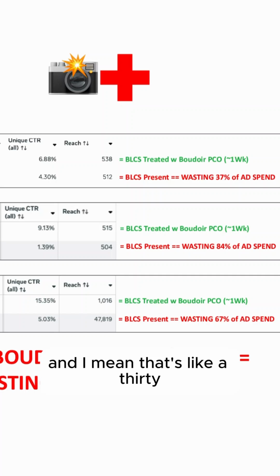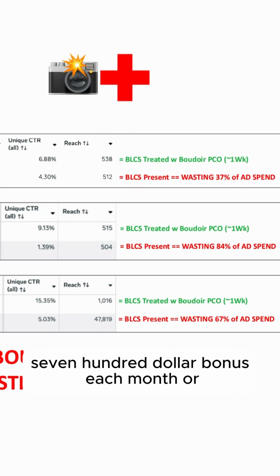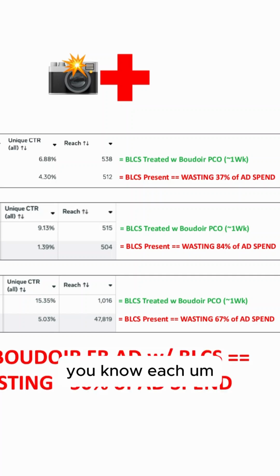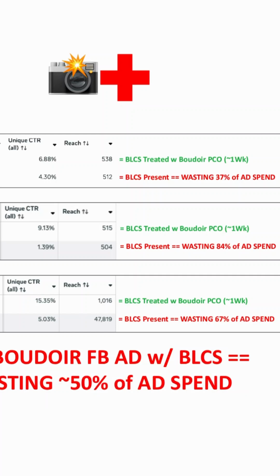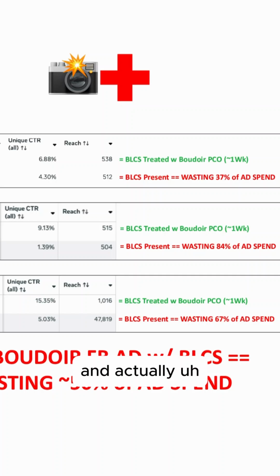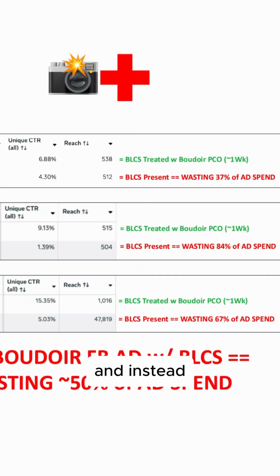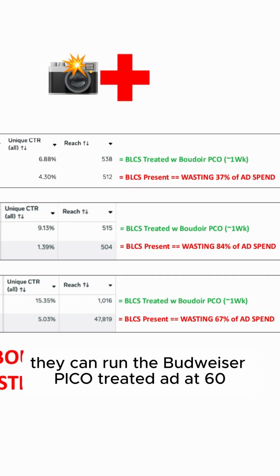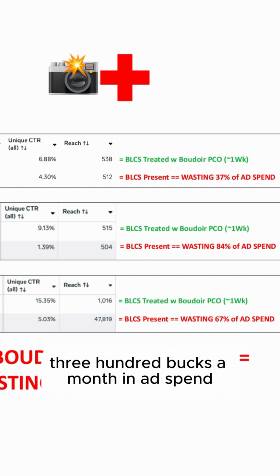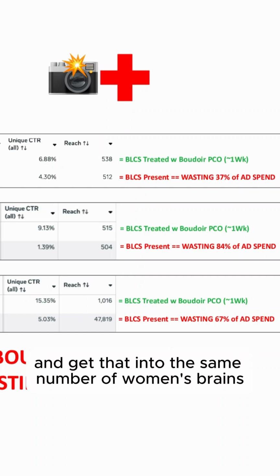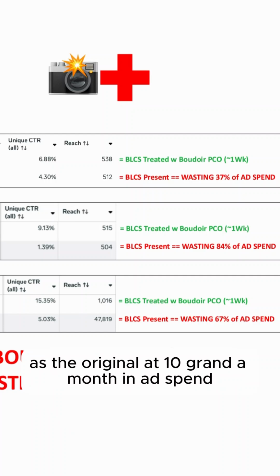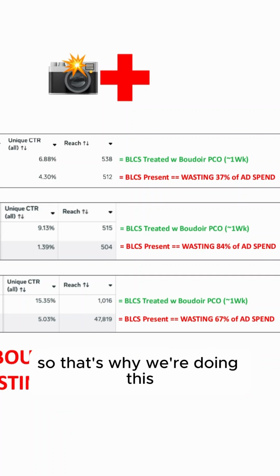That's like a $3,700 bonus each month, actually about 40K in the first year, kind of as a phantom bonus. And instead they can run the Boudoir Pico treated ad at 6,300 bucks a month in ad spend and get their ad into the same number of women's brains as the original at 10 grand a month. So that's why we're doing this.